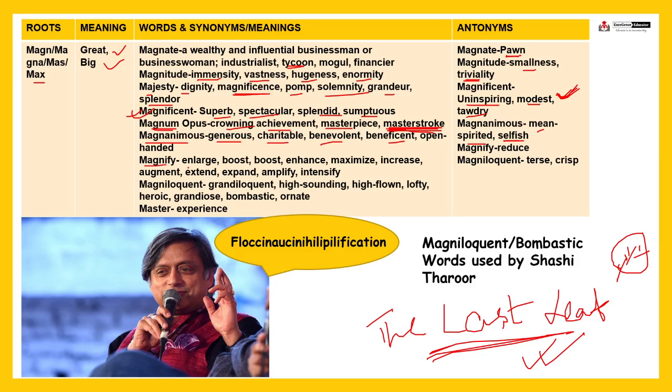Benevolent. Magnify means enlarge. You are magnifying something. Magnifying glass, right? Magnifying glass means it enlarges, right? Magnify means boost, enlarge, enhance, maximize, increase. Means amplify something, right? Intensify something, expand, extend, augment. Means किसी का इंटेंसिटी बढ़ा देना, ठीक है ना. मैग्नीफाइंग ग्लास, इसका फंक्शन क्या है? It enables you to have a look at the microscopic organisms, microorganisms like bacteria, fine, paramecium. So मैग्नीफाइंग ग्लास का फंक्शन ही वो है.